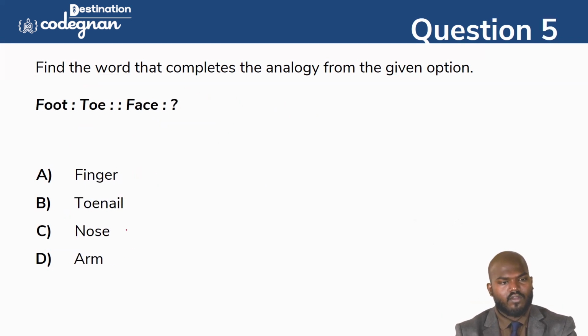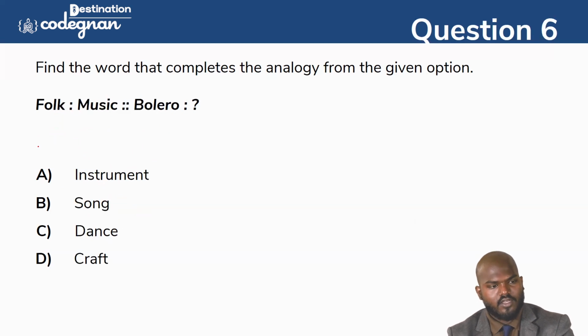Next one, foot, toe, and face, something. Foot is the bottom, and toe is a part of the foot. In the face, what do we have? An arm is not in the place, and the nose is a part of the face, because we have the nose here, right? So the toe is a part of the foot, like what we can say here. Okay, guys, going to the next one.